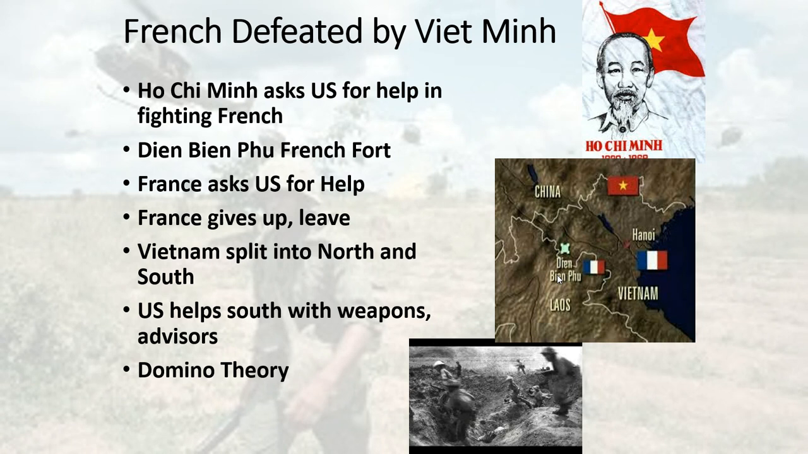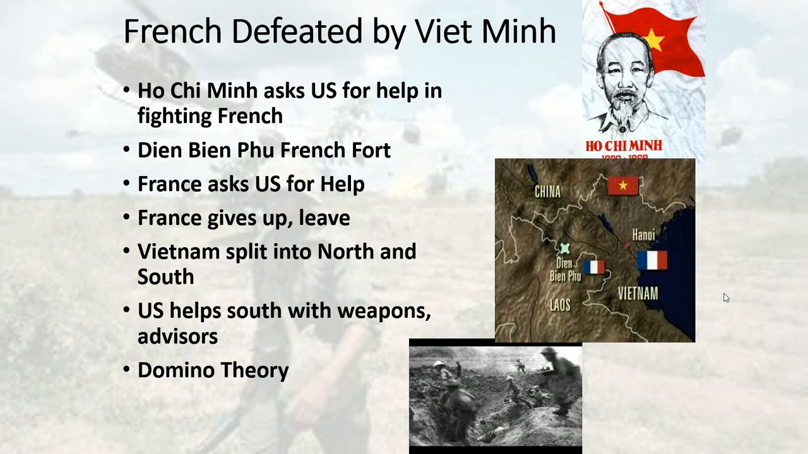We split the country up. The north goes to Ho Chi Minh and will eventually become communist. The south goes to us, the democracy. And there's a kind of wishy-washy plan that they're going to have an election to reunite the country, but we're not going to let that happen because the people probably would have voted for Ho Chi Minh. So Vietnam gets split up. Ho Chi Minh in the north is not going to allow the south to slip away, and the north is going to start attacking the south using guerrilla warfare, what worked against the French.